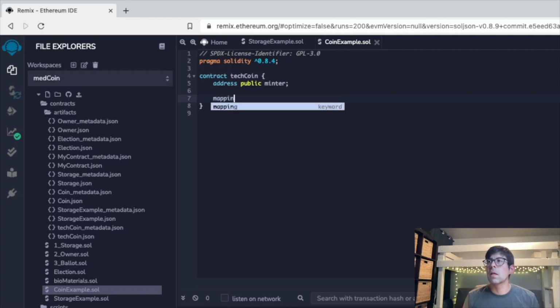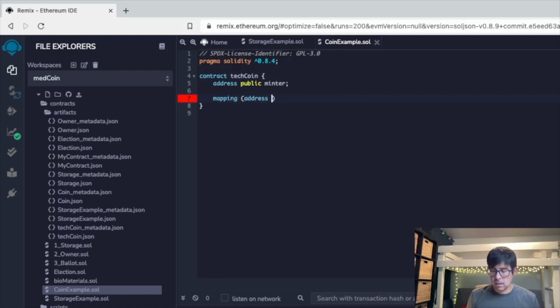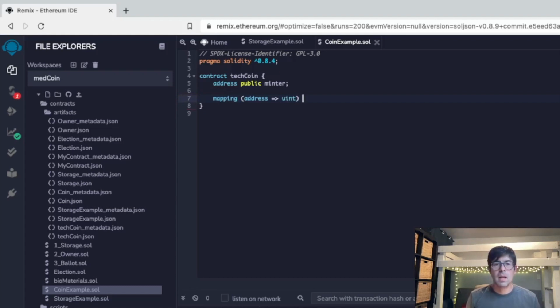And so we're going to type in mapping, parentheses, address. We'll use next the equal sign, and then the greater than, and then uint. We're going to make this public so it's viewable, and then we're going to name it balances. I didn't type that right, balances, and then semicolon. So the next step is to create an event.